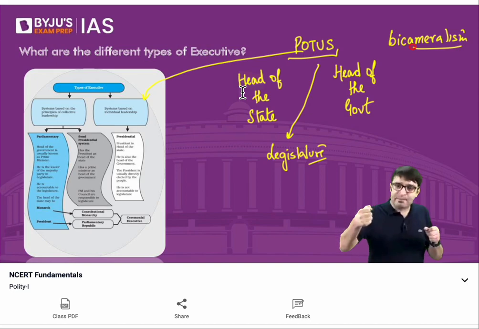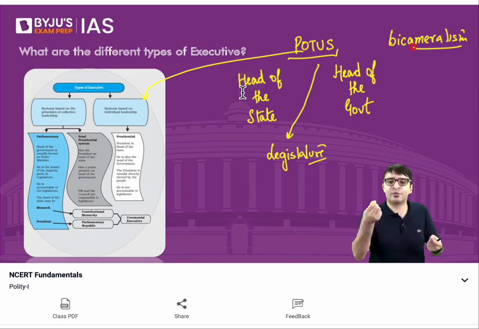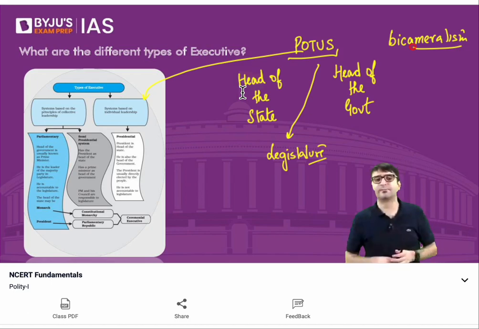That means in presidential executive, president is very powerful and he has a security of tenure, in a sense that he remains in office even if his party to which he belongs does not have the majority on the floor of the legislature.